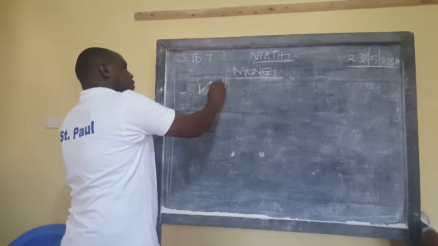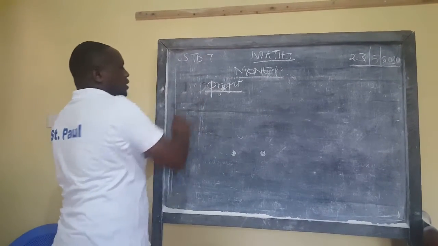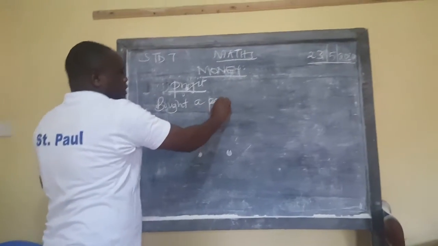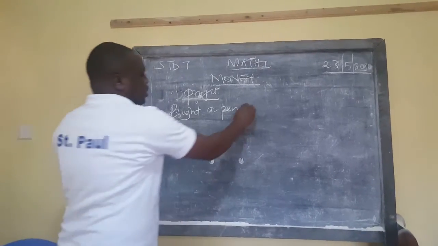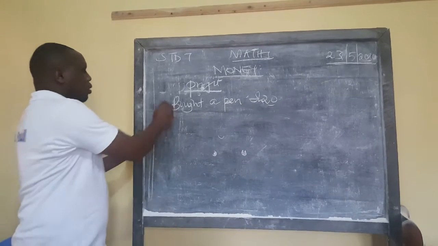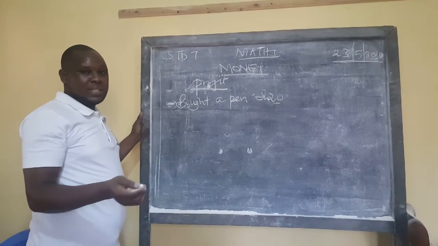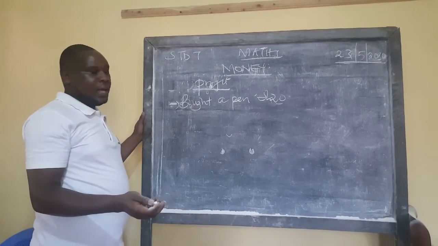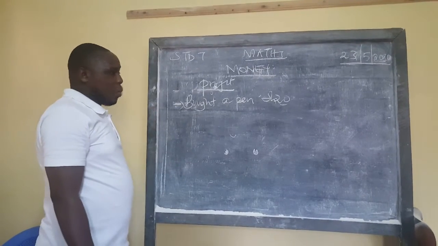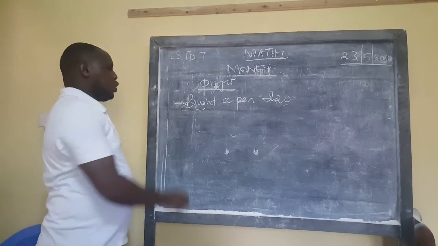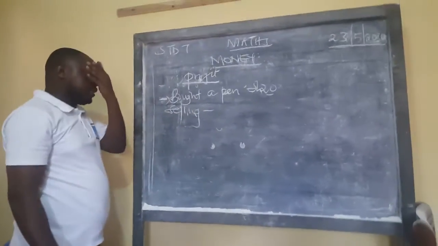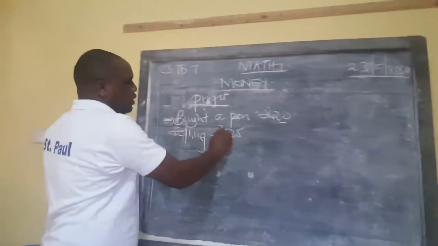Now I'm going to what we call profit. I want us to look at profit. Now you bought a pen. You go to the market, you buy a pen at 20 shillings, and then you come to the school. Your friend doesn't have a pen but has some money that he or she was given to buy a pen, and so you had bought many of these. So you decide to sell one of the pens to your friend, and you sell it at 25 shillings.